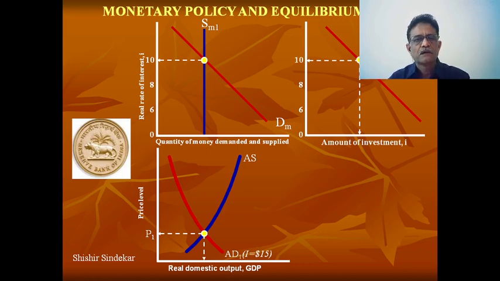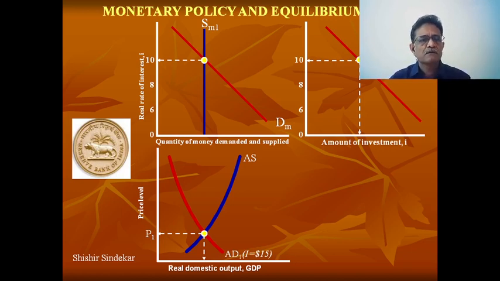Demand and supply determine the equilibrium. Demand is shown in the red line, which comes downward from left to right, and the supply is vertical, and supply and demand are equal at that particular yellowish point.